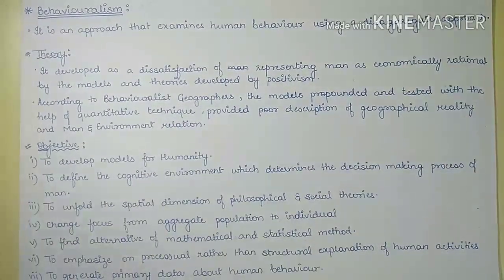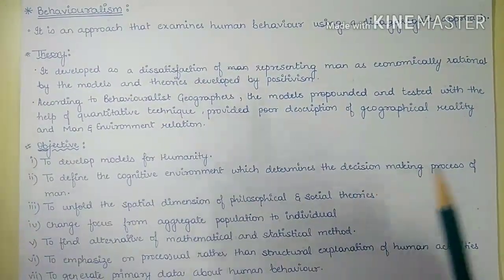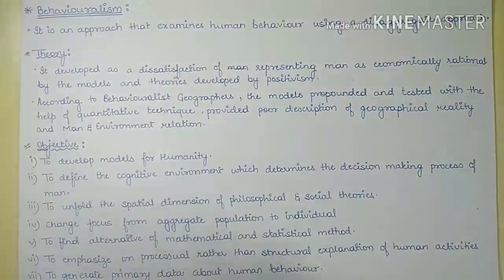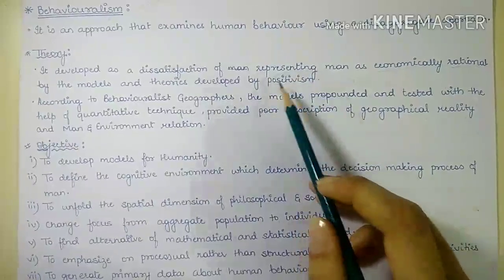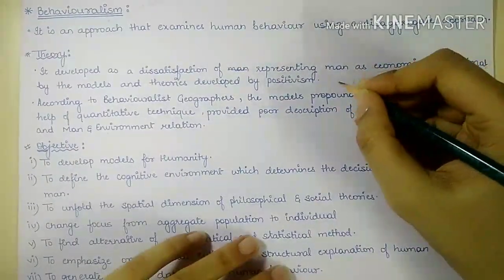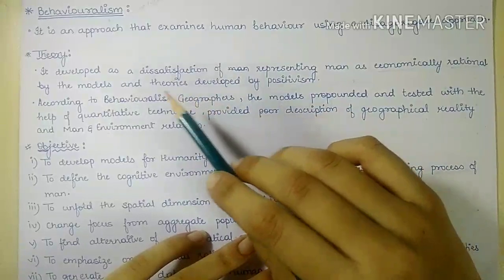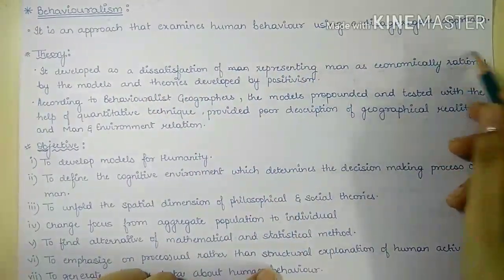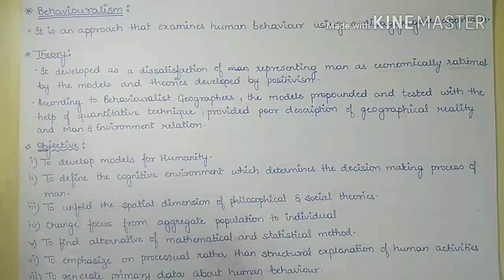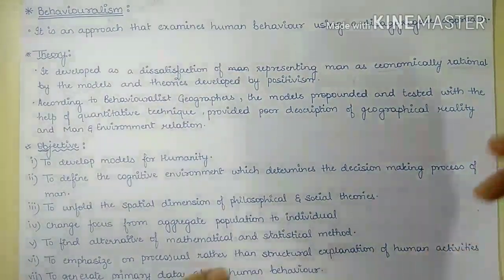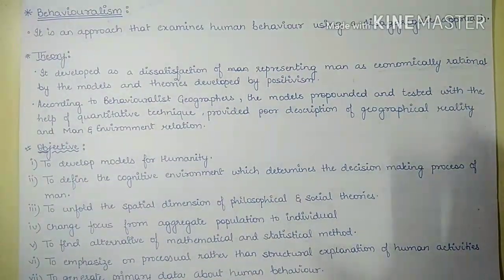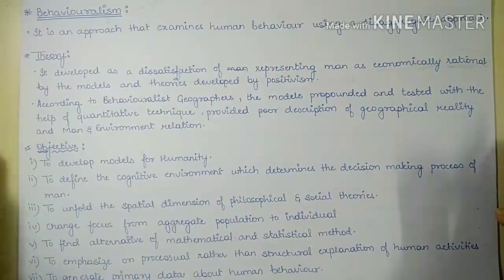So this behavioral approach developed as a dissatisfaction of representing man as economically rational by the models and theories developed by positivism. As we have studied, quantitative revolution and positivism considered man to be rational, having the whole knowledge about its space. Okay. So this is not really acceptable. Okay, because this assumption is not practical.